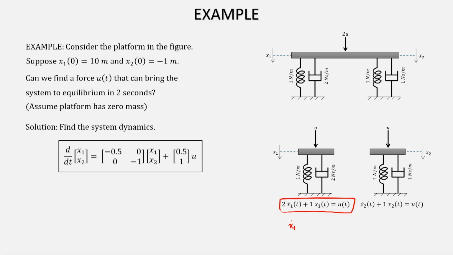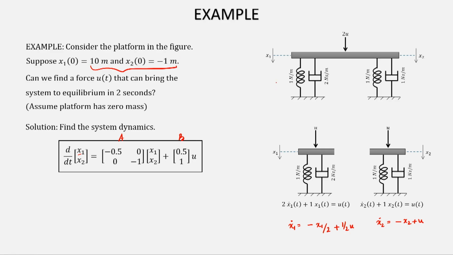So, from here you can write x1 dot equal to minus x1 by 2 plus half of u, and then from here x2 dot is equal to minus of x2 plus u, and that is what is being written here. So, x1 dot here is minus 0.5 x1 plus 0.5 u, and x2 dot here is minus x2 plus u. So, these two equations are being written in the state space form, where this is your A matrix and this is your B matrix.